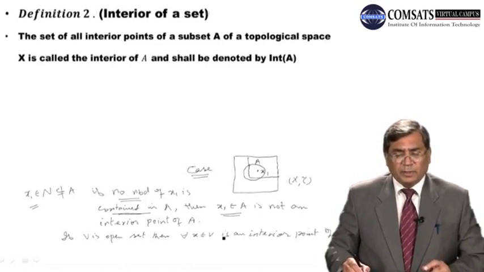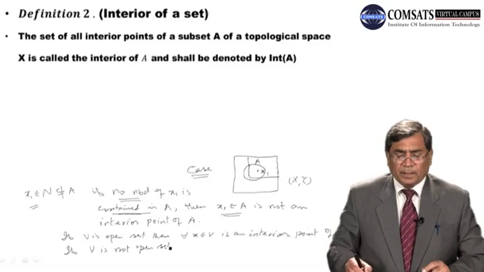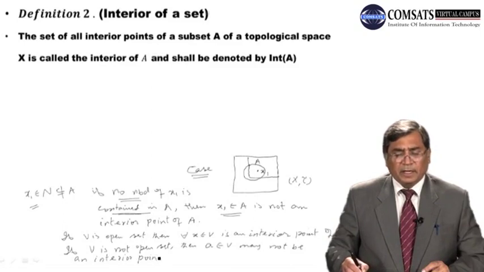But if V is not an open set, then some point, say belonging to V, may not be an interior point of V, right?